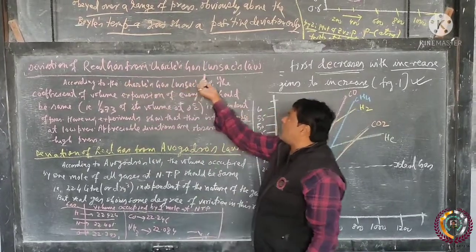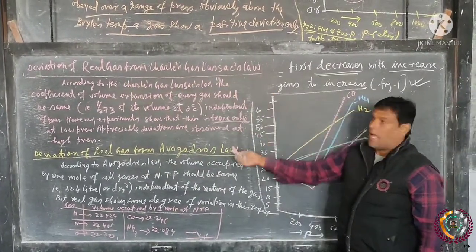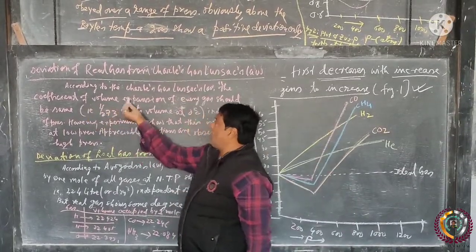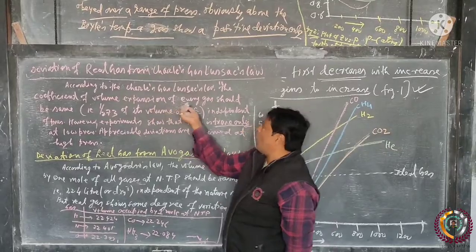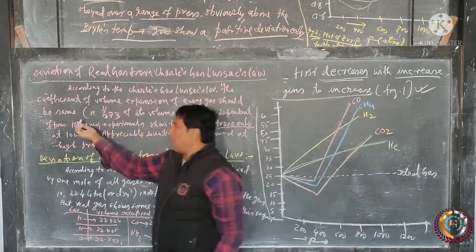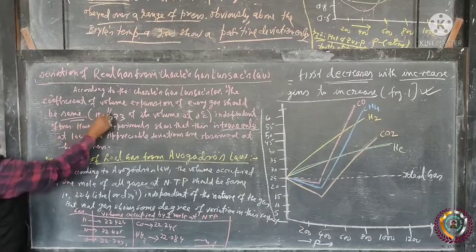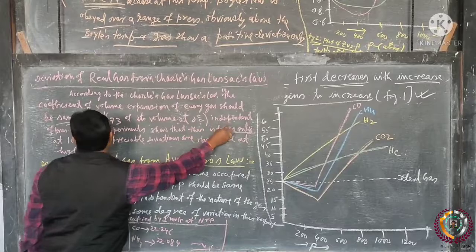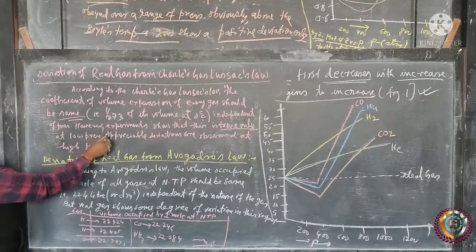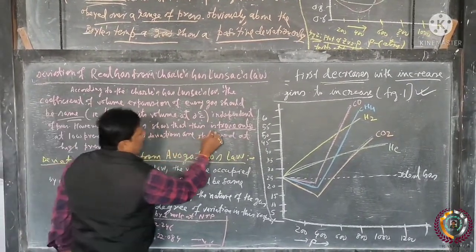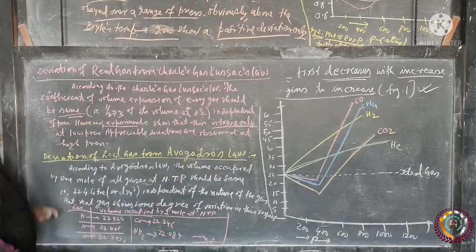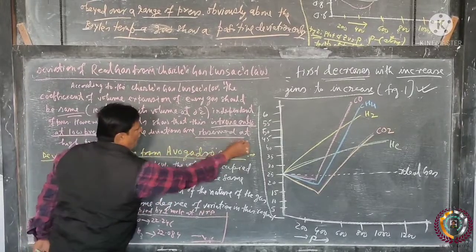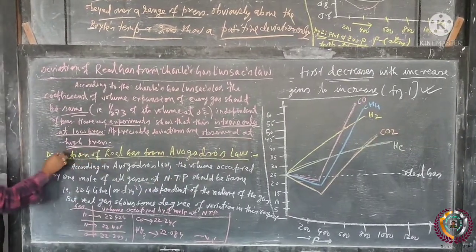Now, the deviation of real gas from Charles law. According to Charles law, the coefficient of volume expansion of every gas should be the same, that is 1 by 273 of its volume at 0 degrees centigrade, independent of pressure. However, experiment shows that this is true only at low pressure. Appreciable deviations are observed at high pressure.